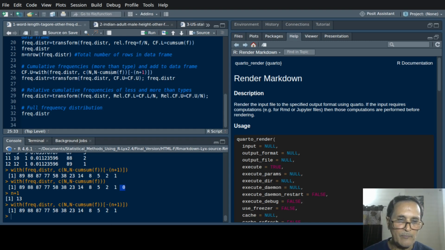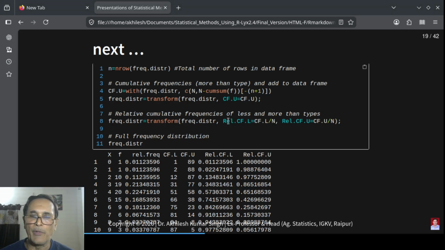Now, let me go to our presentation. So, here I elaborated on this. Okay. Now, what we do further: the cumulative frequency of more than type that we have computed here, we transform it to make it this one. Then relative frequency is simply obtained by dividing by n. Relative cumulative frequency is obtained by dividing the cumulative frequency of less than type. Since it is frequency, if you divide by n, it becomes the proportion of frequencies, that is the relative frequency. Okay.